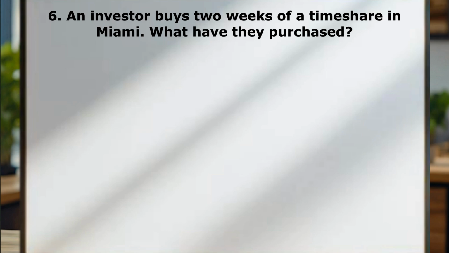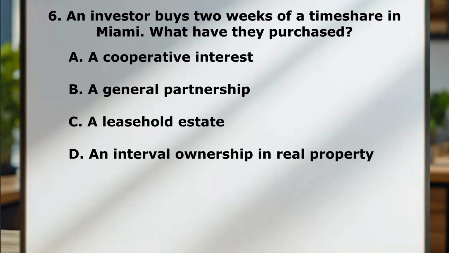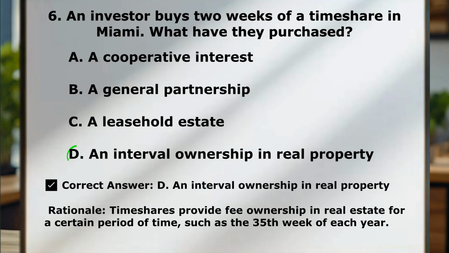They are living their life. They're having a good time. What have they purchased? Probably a bad investment, but let's get into the answers. A, a cooperative interest. B, a general partnership. C, a leasehold estate. D, an interval ownership in real property. Correct answer here is D, an interval ownership in real property.